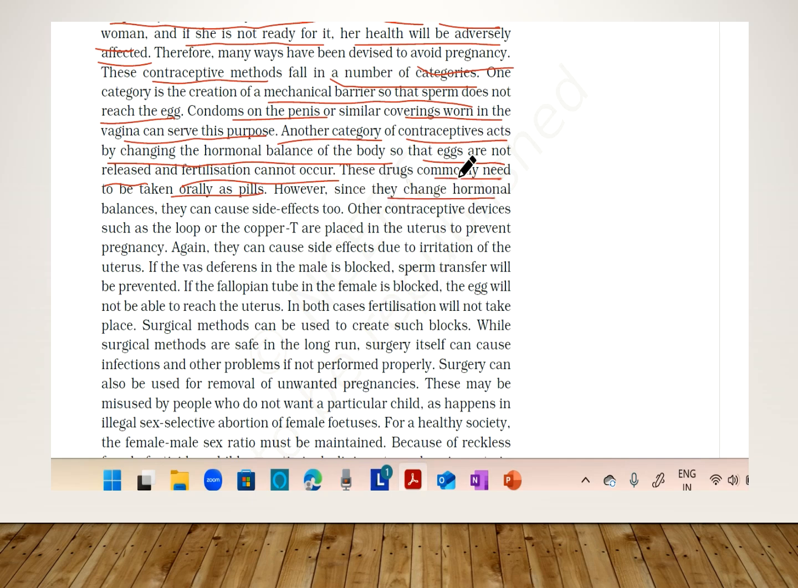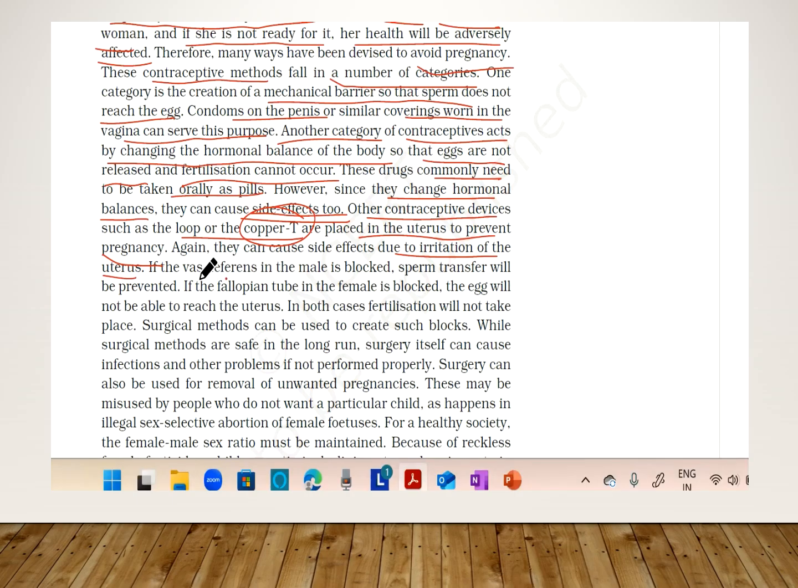However, since they change the hormonal balances of the body, they can have several side effects too, and they are harmful for the female body. Other contraceptive devices such as the loop or the copper T are placed in the uterus to prevent pregnancy. Now this copper T can also cause irritation in the uterus, so it is also harmful.